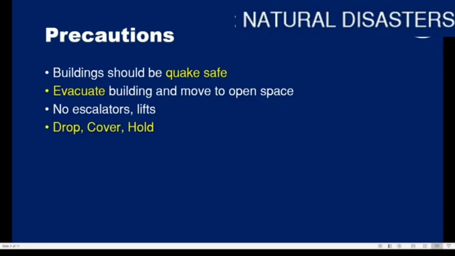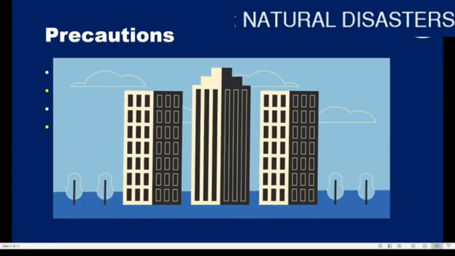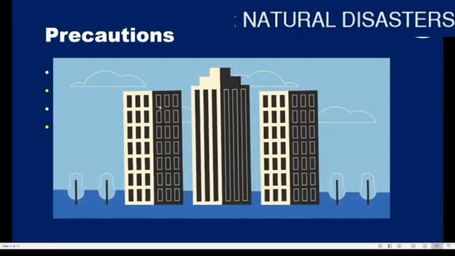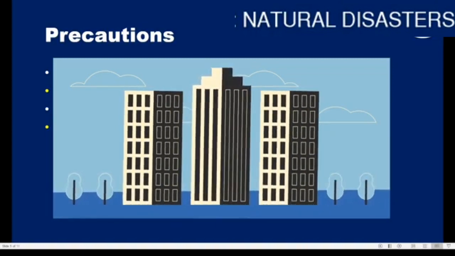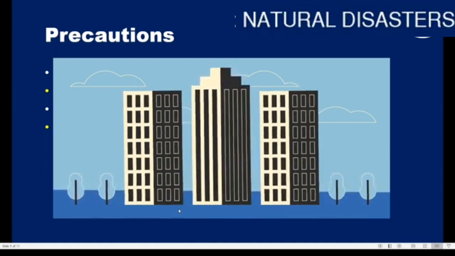What are the precautions we can take? We can make our buildings quake safe. Let's see what these are. See, in this case, the building is not resisting the earthquake. A special technology was developed in Tokyo where the base of the building had very tiny wheels.